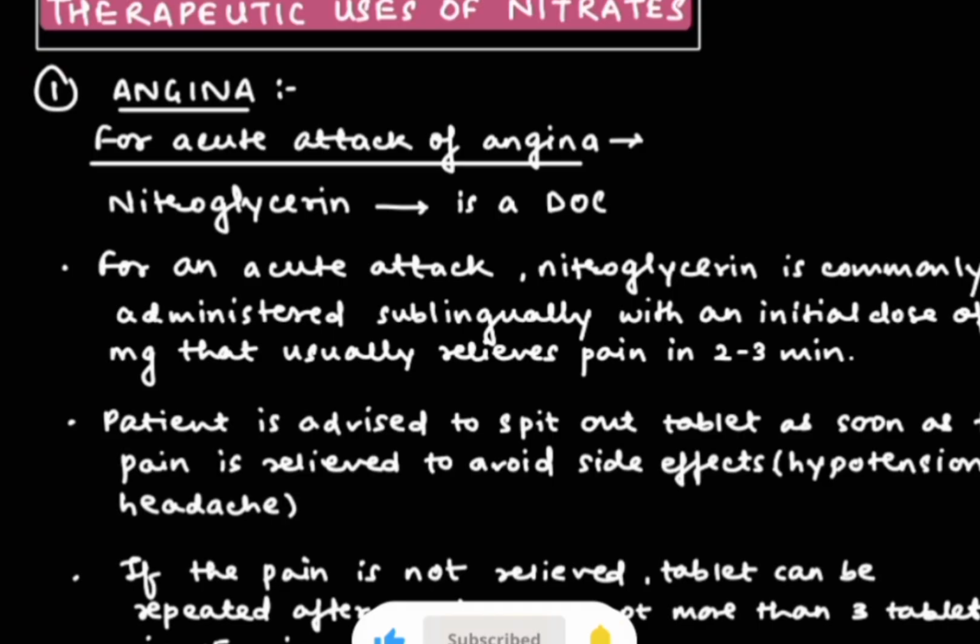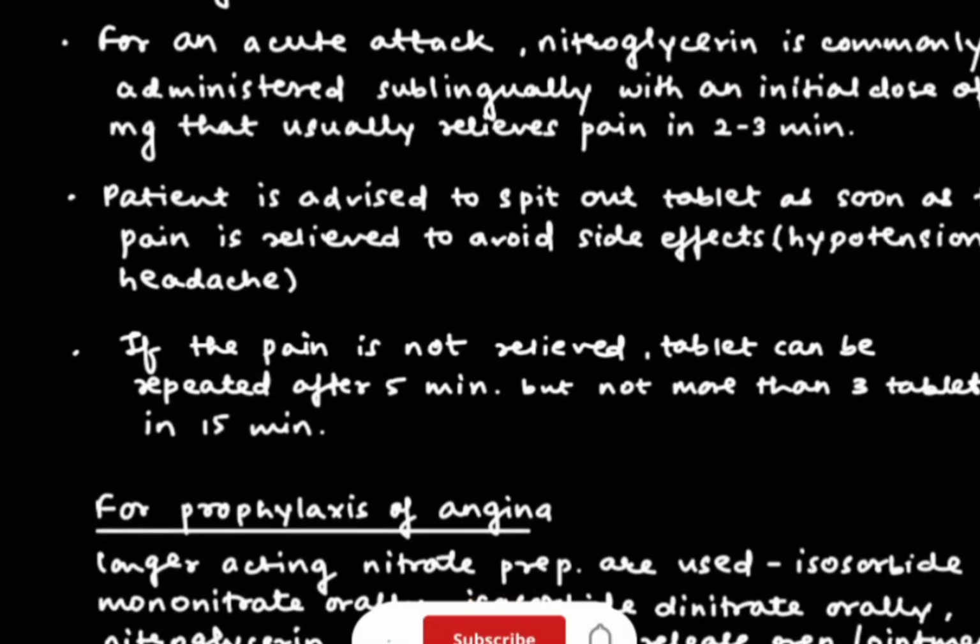So first and foremost important thing is angina. In the acute attack of angina, nitroglycerin is used, and it is the drug of choice. Nitroglycerin is given sublingually and the dose is 0.5 mg, and it relieves the pain in 2 to 3 minutes. Now the patient is advised to spit out the tablet as soon as the pain is relieved to avoid the side effects. The side effects are hypotension and headache. There is a limit: you can't take more than 3 tablets in 15 minutes. So this was all about nitroglycerin.